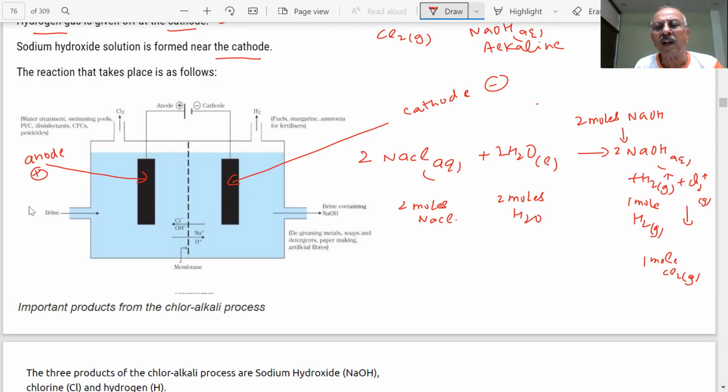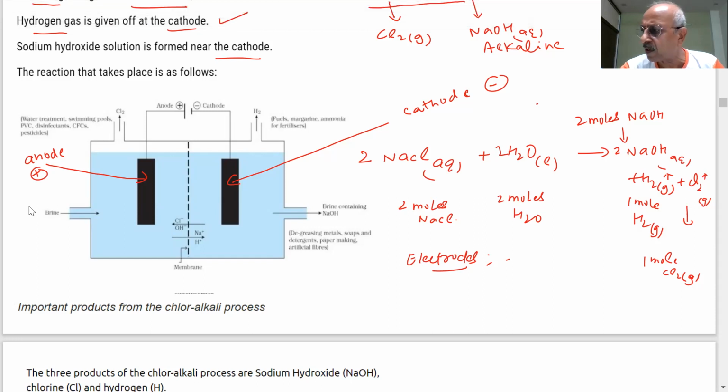The question is, what are these two electrodes made of? You have seen them in black color here. The problem is, students, that when chlorine gas is produced, it can react with the electrodes.